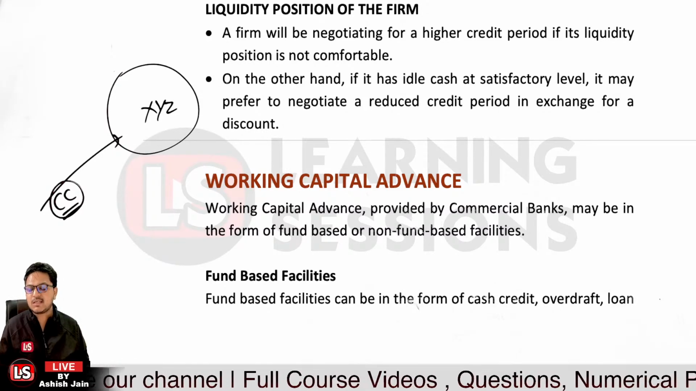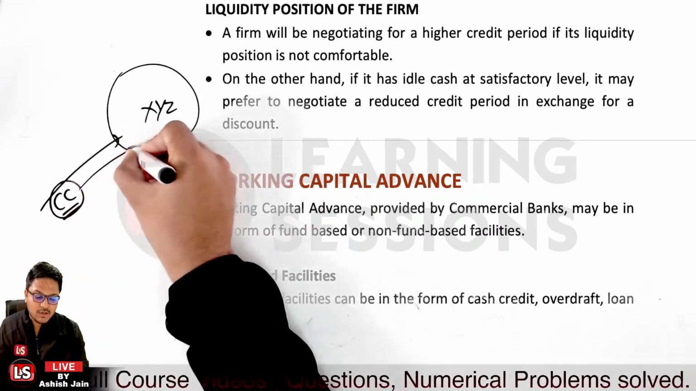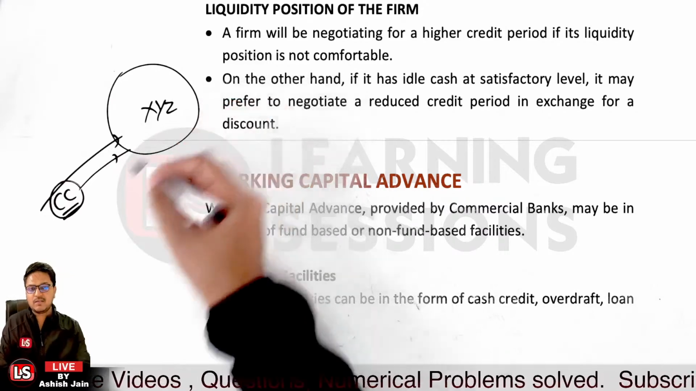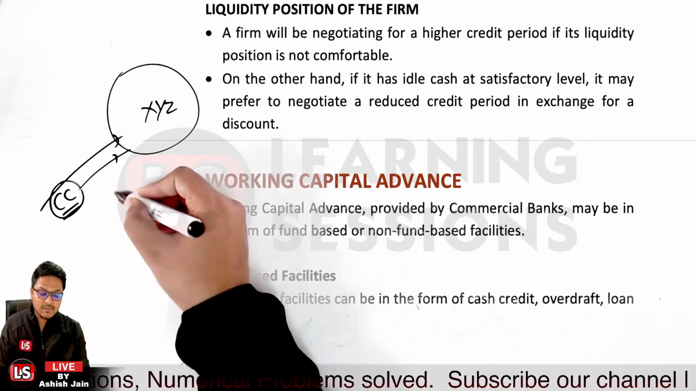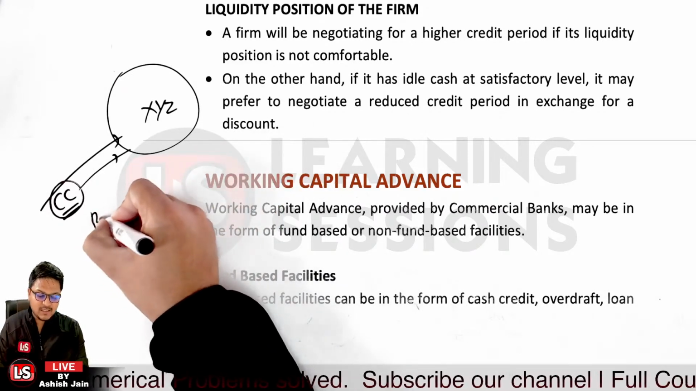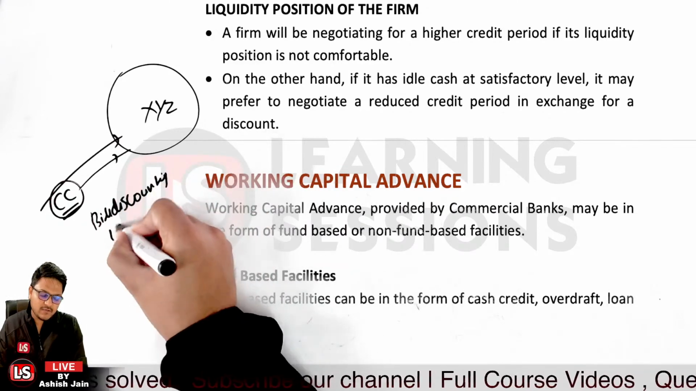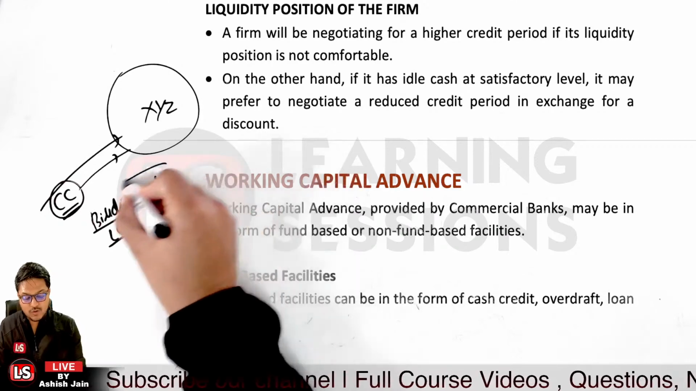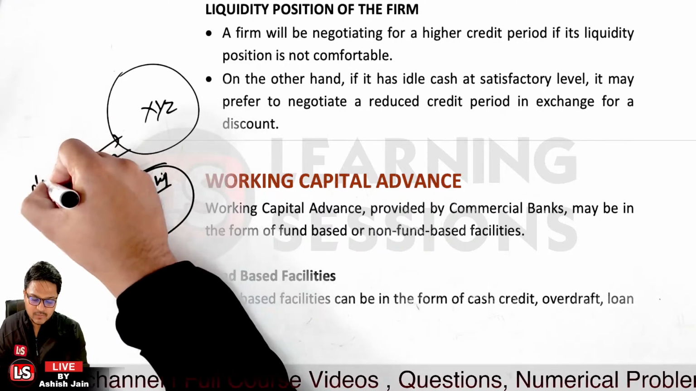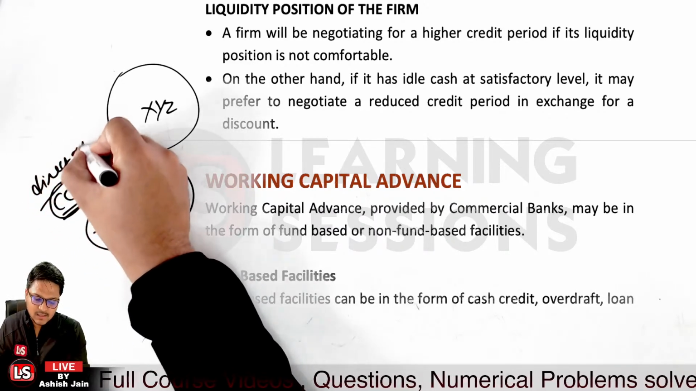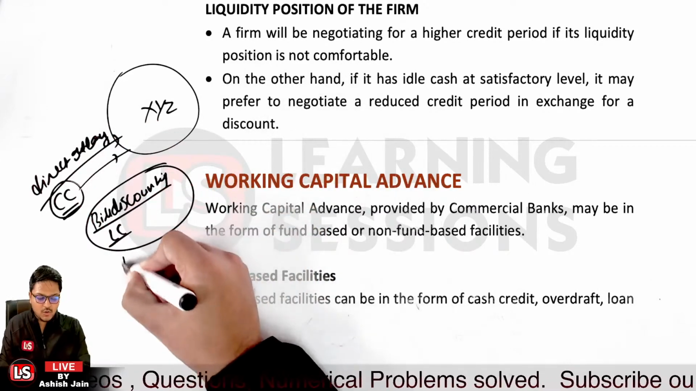Now fund based facilities are those where there is direct outlay of the funds. Like in case of CC limits, there is direct outlay of funds, and the funds are disbursed directly to the XYZ firm. But if some other facility is given, let's say a bill discounting facility is given, or a letter of credit is opened, in that case there is no direct outlay of funds. Let me write it over here. In case of CC, there is direct outlay of funds, but in case of bill discounting and letter of credit, there is no direct outlay of funds.